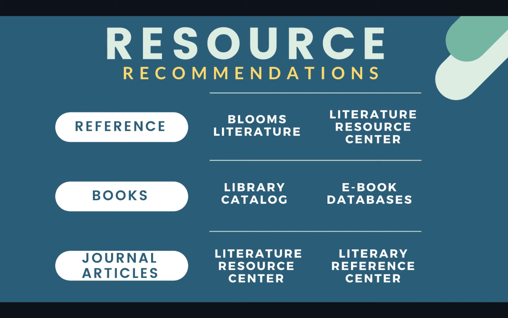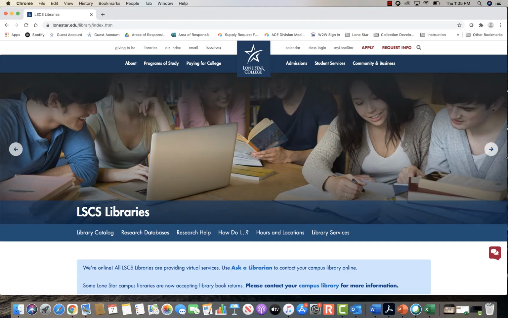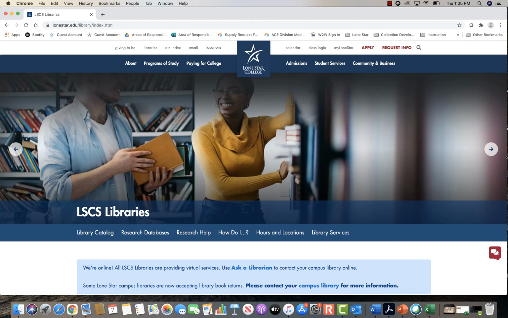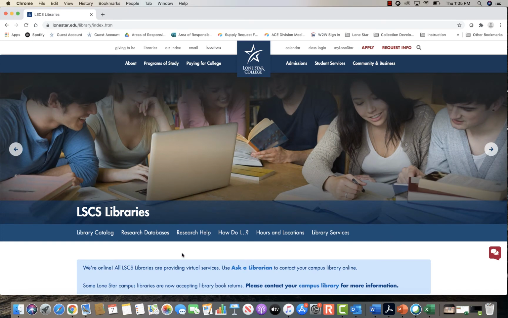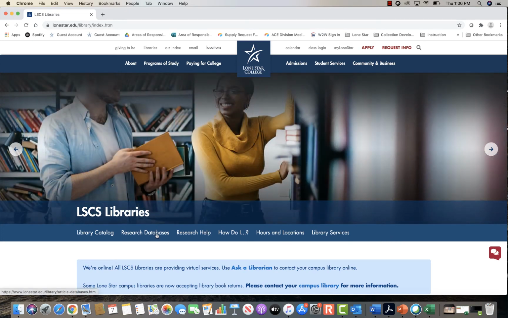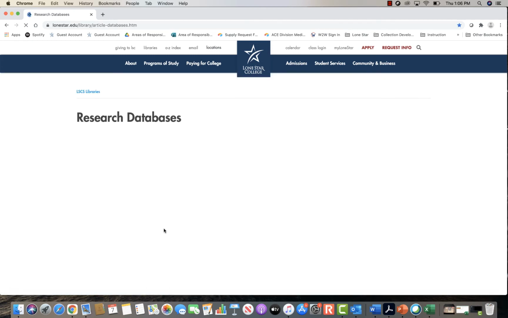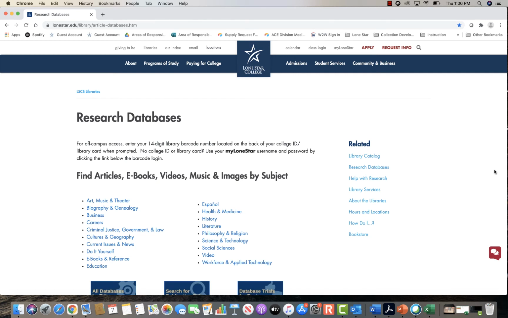Next, I'm going to do some live searching in some of the recommended databases. We are now on the library website for the overall Lone Star system, and we're going to access the research databases. So I'm going to come up here to the bar and click on the research databases page link. So this is the research databases page, and as you can see, we have separated the research databases by subject. And since we're talking about Shakespeare and his works, we're going to visit the literature page.